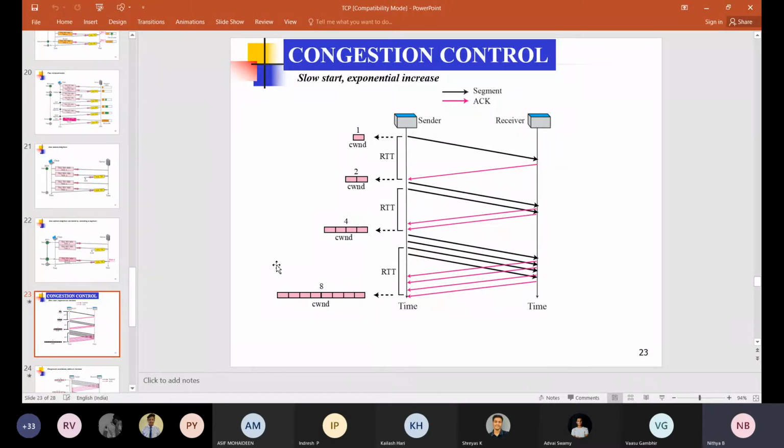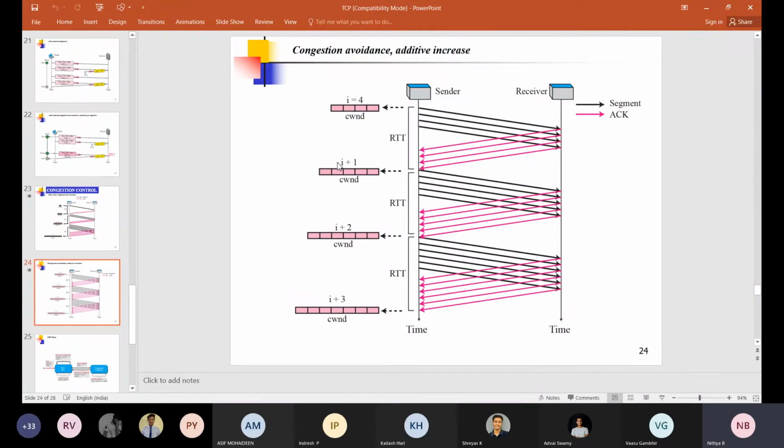The first one is the slow start. Then we have the congestion avoidance, and we have the fast recovery. So there are three methods, that is, we are going to use these three algorithms. The first one is slow start, the second one is congestion avoidance, and the third one is fast recovery.